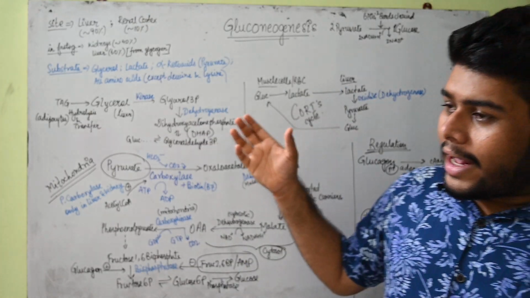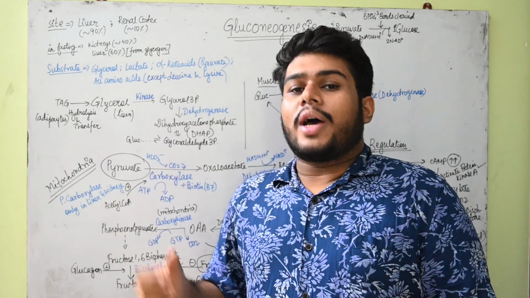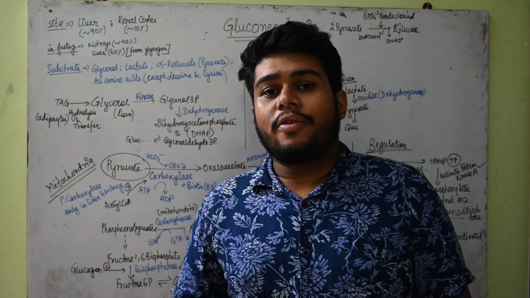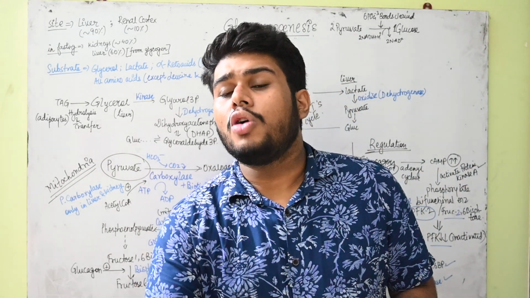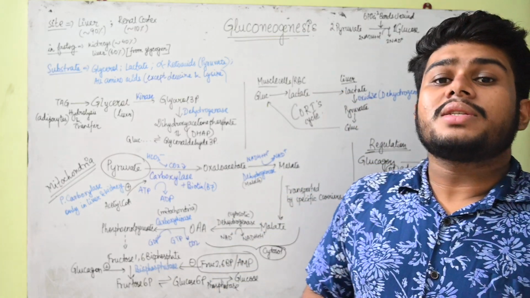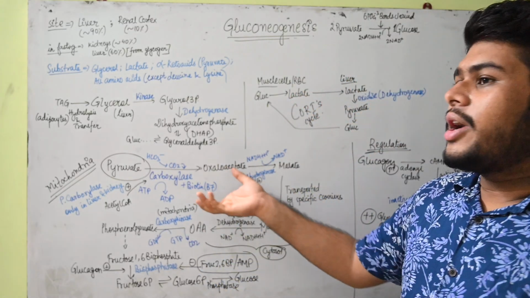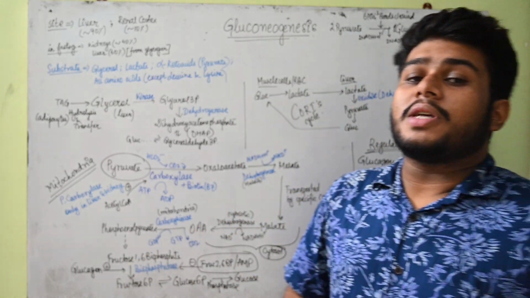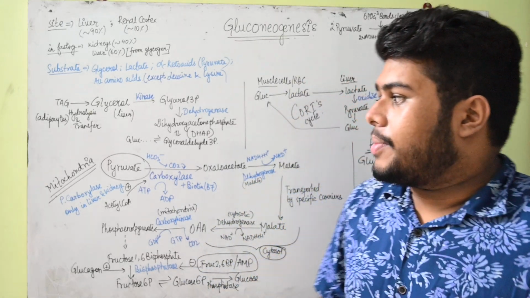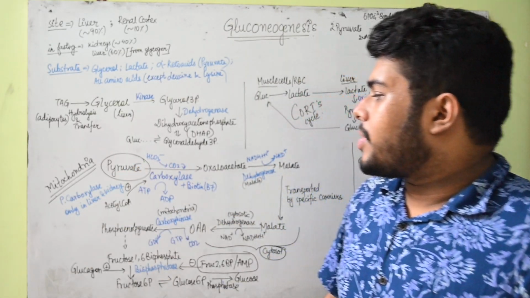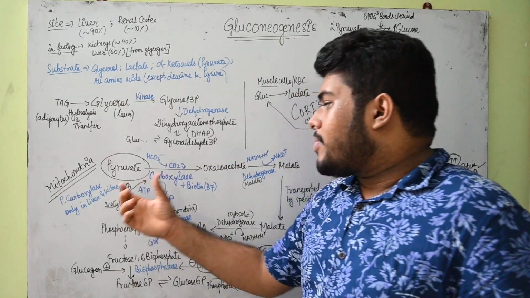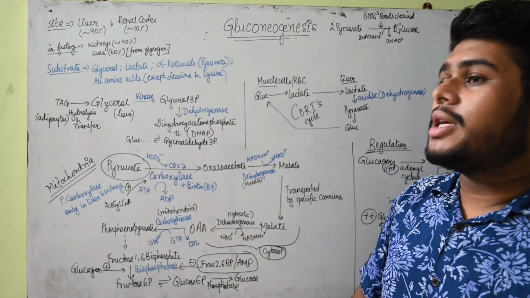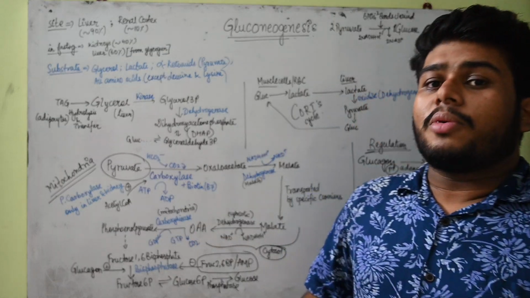Now talking about alpha keto acids like pyruvic acid, how are we getting back? You know that the last step, from phosphoenolpyruvate to pyruvate, is irreversible. So from pyruvate we cannot directly go back to phosphoenolpyruvate. For that we require a certain series of steps, and that is happening in the liver cells. Now see, in the mitochondria of the liver we have pyruvate present. Now there will be the action of the enzyme pyruvate carboxylase. It is a carboxylation, so carbon dioxide is required.